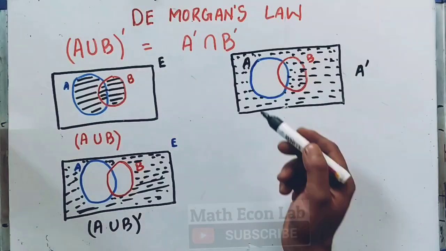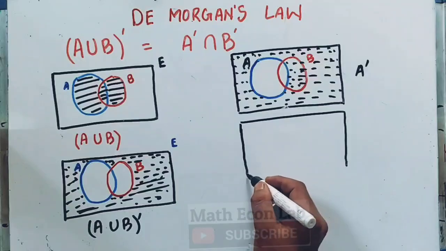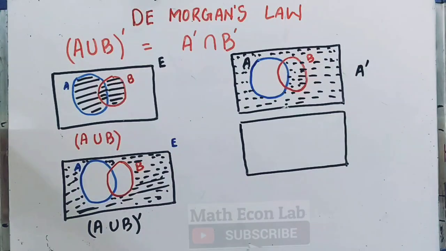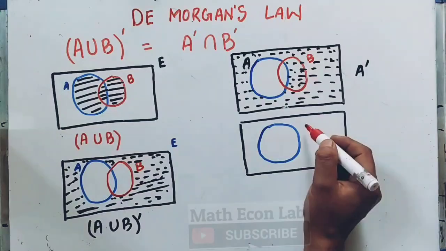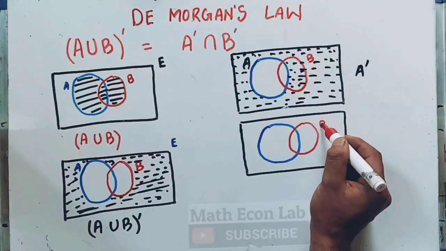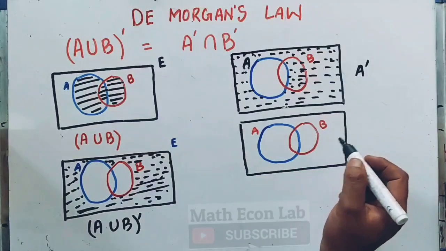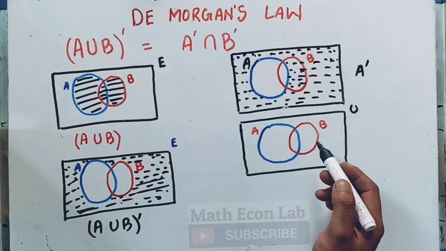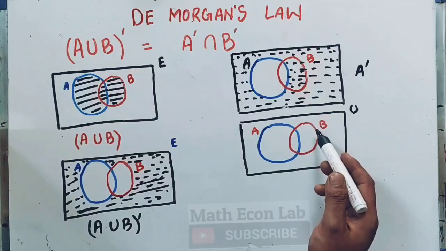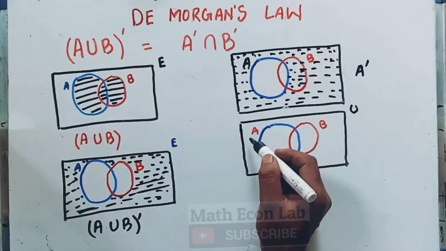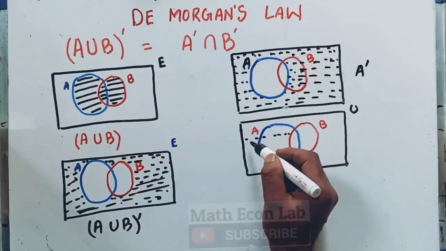Likewise, we need to find out the B complement. Again, let us take the same sets. We have A, then we have B. This time B complement will be the universal set minus B. When we subtract B from the universal set, we will get the B complement. So in this case, our B complement will be this region.